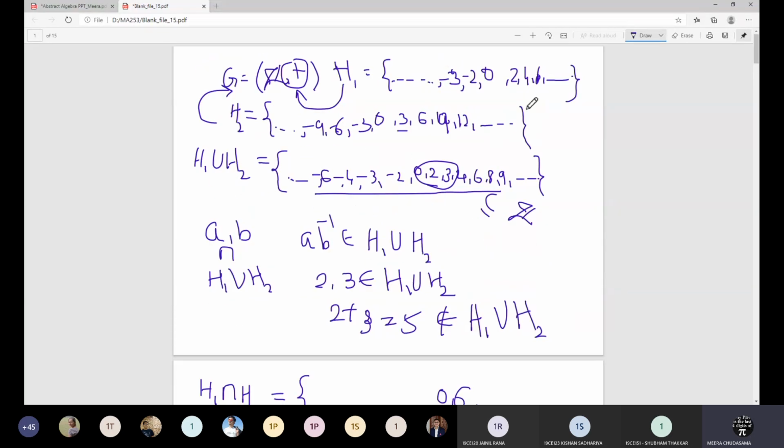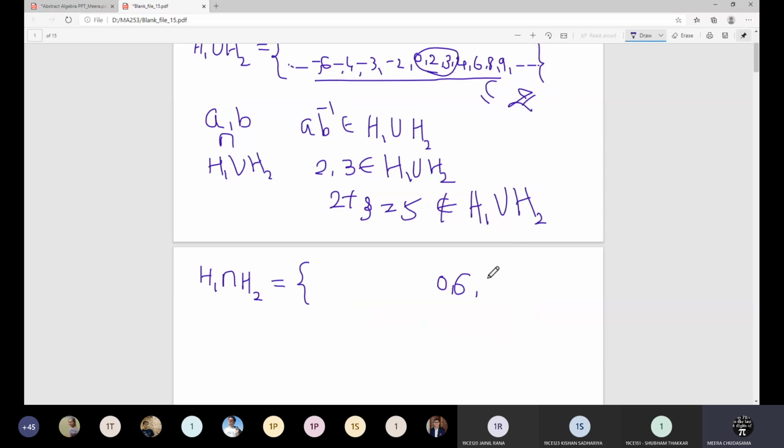Then 8 is not in this set, 9 is not in H1, and 10 is in H1 but not in H2. Then the next element is 12, common to both. Similarly 18, and over here -6, -12, -18, and so on. So these are the elements in the intersection.